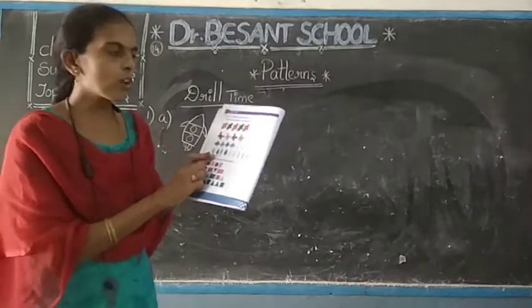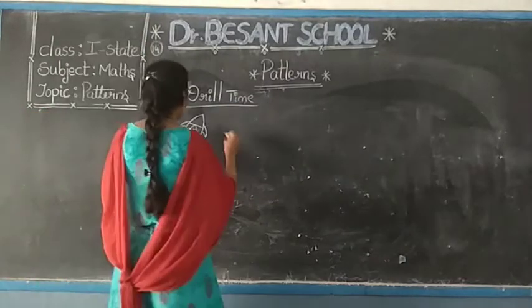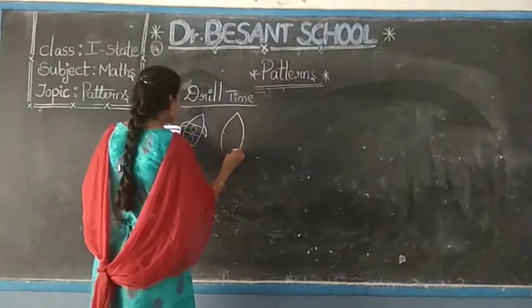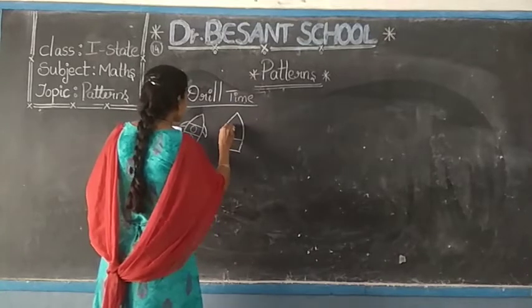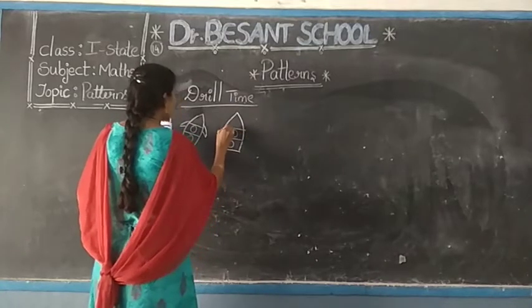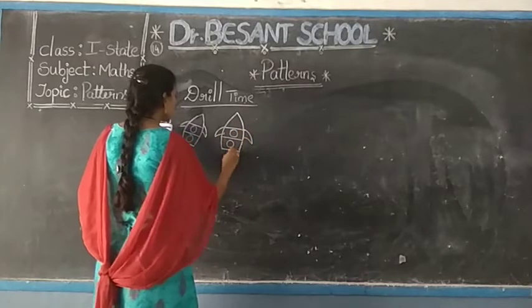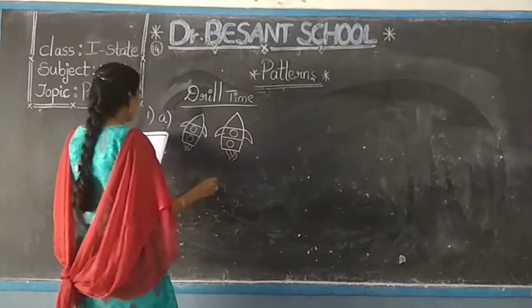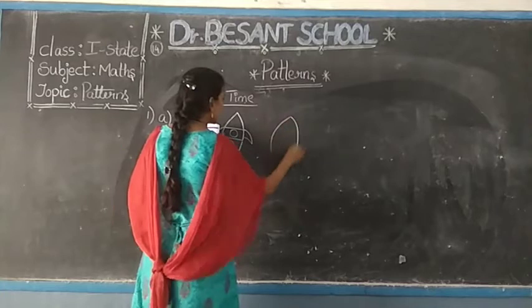Okay children? So last three I will draw here and I will write the names so that you will color afterwards. See the shapes given like this, isn't it?